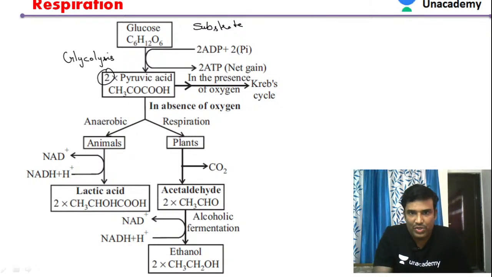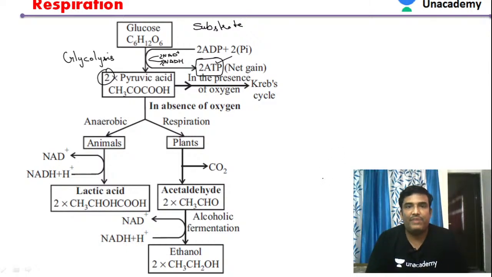You can see here during the process of glycolysis, net ATP produced is 2 ATP. So 2 ATP is produced during the process of this particular glycolysis. Not only that, we also get 2 molecules of NADH. So 2 molecules of NAD plus are converted into 2 molecules of NADH.